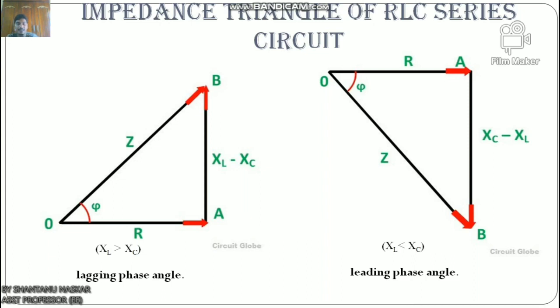Now this impedance triangle is shown here when the circuit acts as an RC series circuit, when XL is less than XC. When the capacitive reactance is greater than the inductive reactance, the overall circuit reactance acts as capacitive and the phase angle will be leading. Okay, leading phase angle, when XL is less than XC.